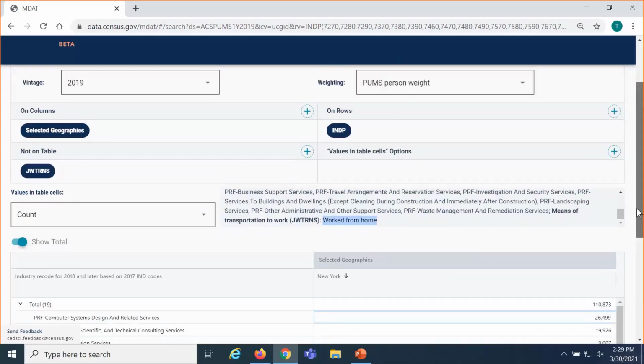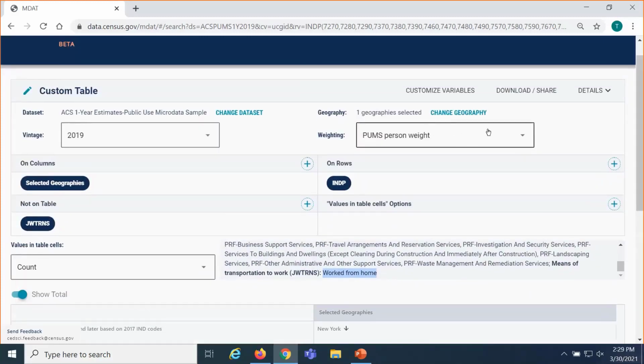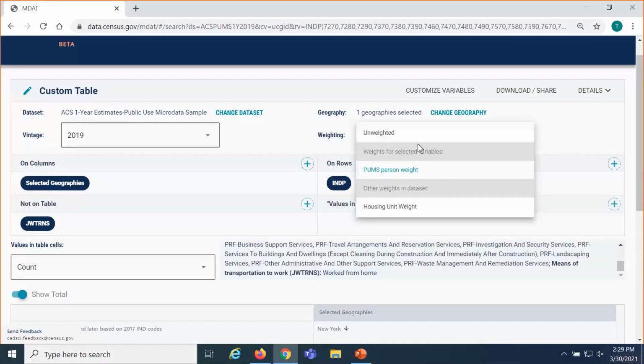One other option we wanted to show you here is the weighting. It has pulled the PUMS person weight by default. And since the data reflects the total number of people, this is the right weight that we would want it to pull. One thing you may be interested in is switching to the unweighted counts.